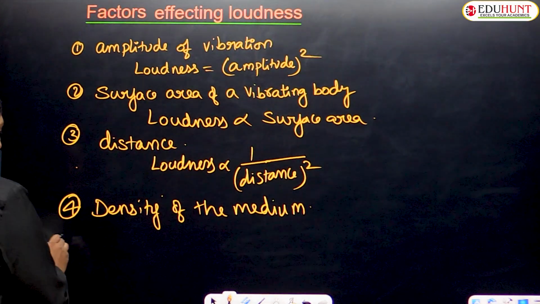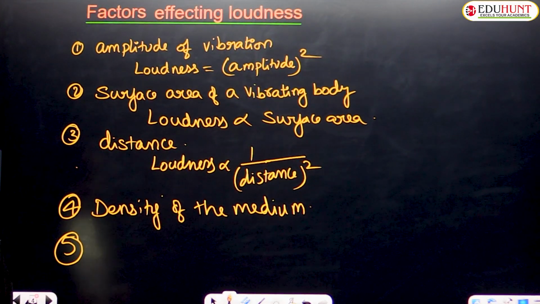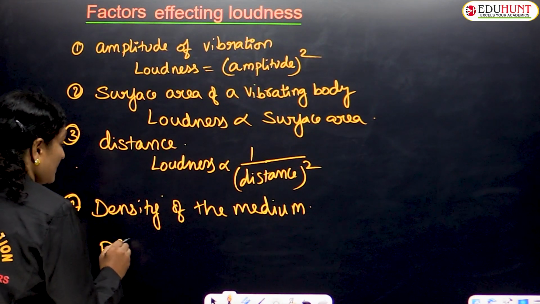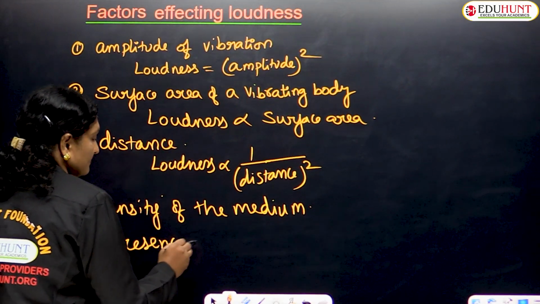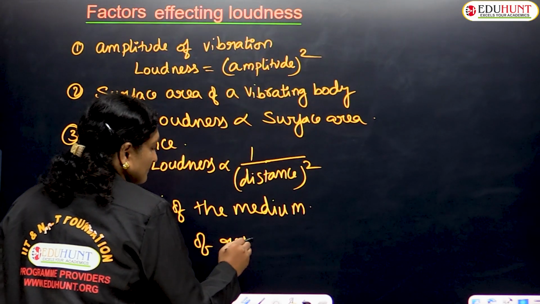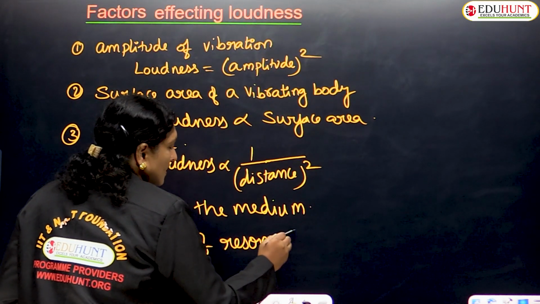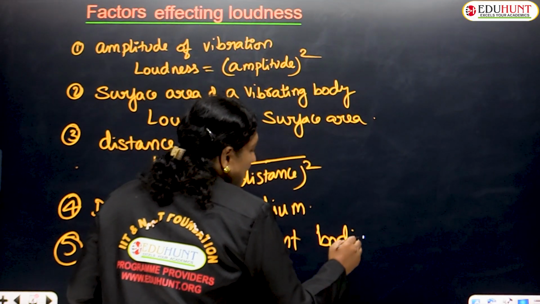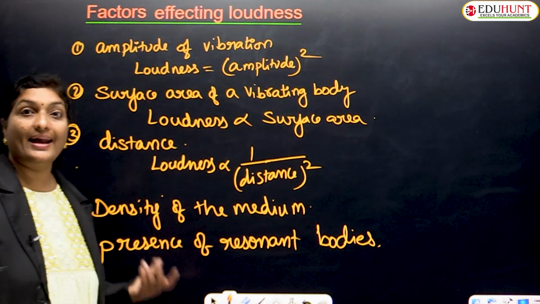Okay children, next is the presence of resonant bodies. I already explained what resonant bodies are.